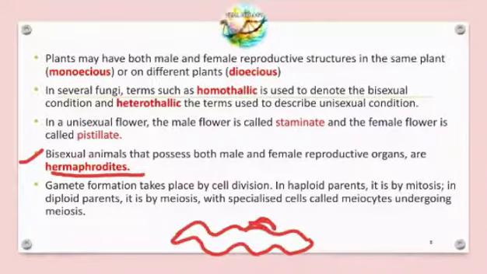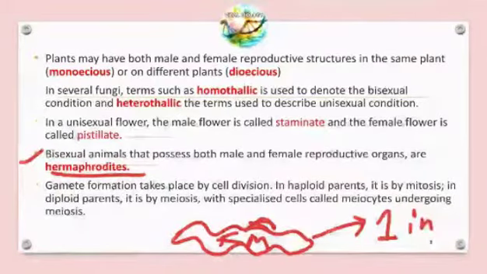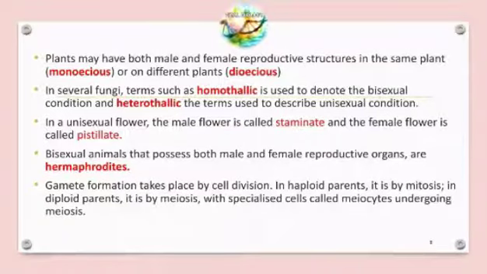Why? Because both the female and male gametes, or rather both the female and male reproductive organs, are situated in only one individual, in the same organism. So it is called a hermaphrodite, and that is only in animals, not in plants. It's named hermaphrodite in animals.